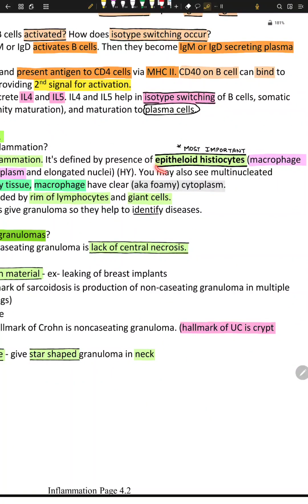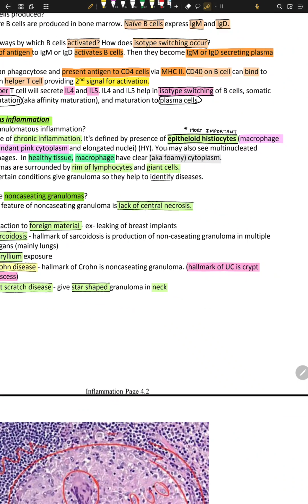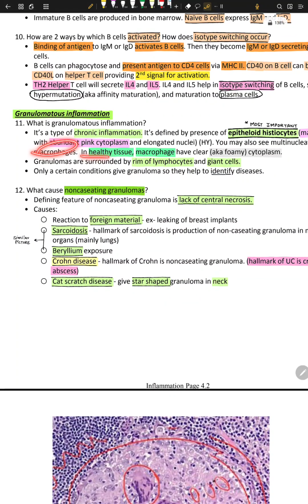Now, once these cells are made, epithelioid histiocytes, these are macrophages with dense, abundant pink cytosol, right? And elongated nuclei, very high yield. You may also see multinucleate macrophages in healthy tissue. So macrophages normally have clear foamy cytoplasm. Once they undergo this granulomatous inflammation, they change into this abundant pink cytosol. So granulomas are surrounded by a rim of lymphocytes. So this is granuloma, this is lymphocyte. Okay, so lymphocytes and giant cells, they are giant.